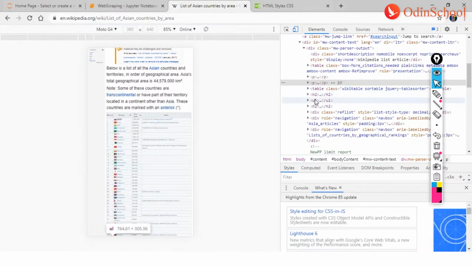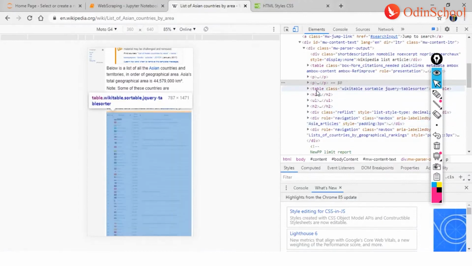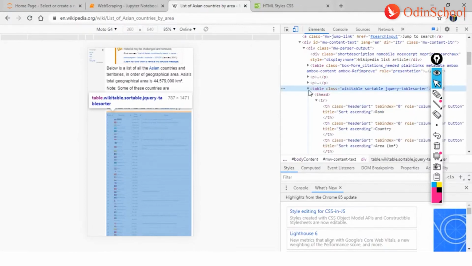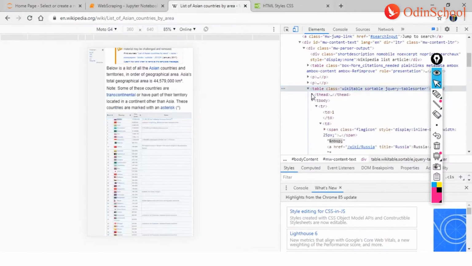We again have elements which are totally not required. I don't mean they're not required by the system, they're not required by the developer. I don't need that information right now because the information that I want is all within table. And when I click on table, what all do I have within table? Let us just understand this step by step.